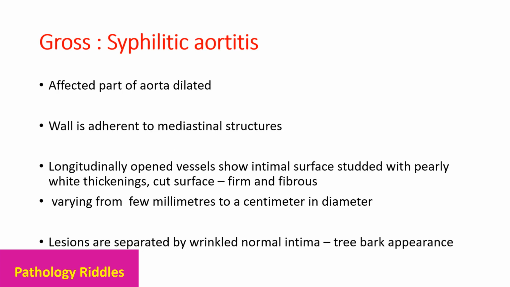In syphilitic aortitis, the part of aorta which is affected is dilated and it is adherent to the surrounding mediastinal structures. When the vessel is opened longitudinally, the intimal surface is having these pearly white thickenings and the cut surface is firm and fibrous. These thickenings might be from a few millimeters to a centimeter in diameter, and the lesions are separated by a wrinkled normal intima which looks like a tree bark.